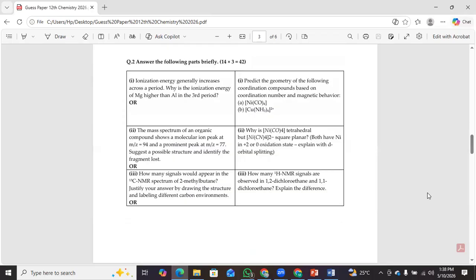Ionization energy generally increases across a period. Why is the ionization energy of magnesium higher than aluminum in the third period? Or you have the optional question: predict the geometry of the following coordination compounds based on the coordination number and magnetic behavior. These are the complexes.